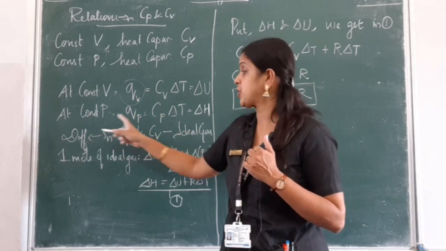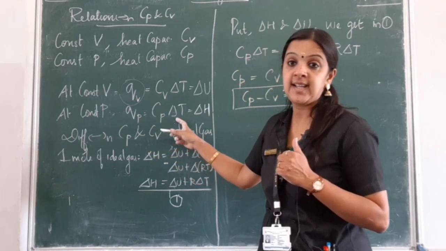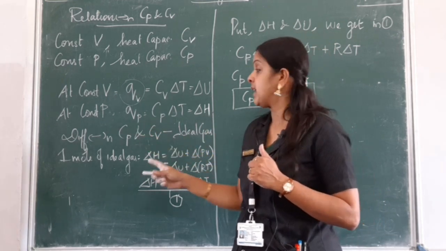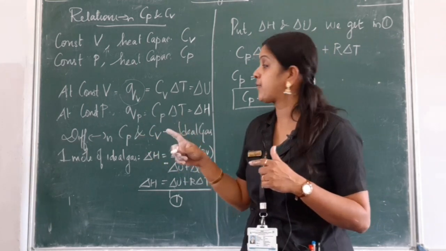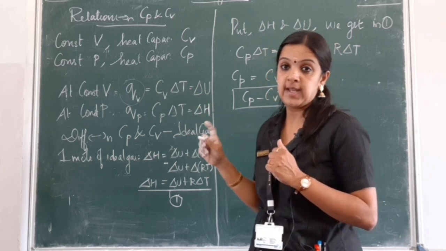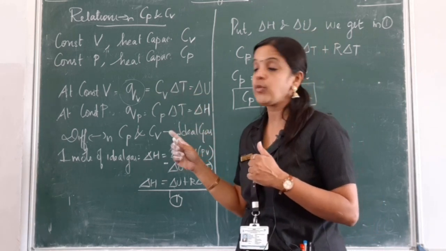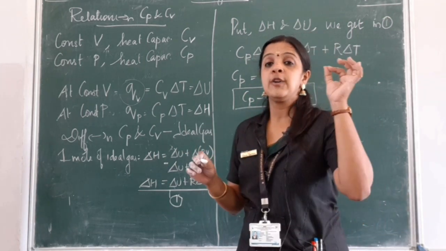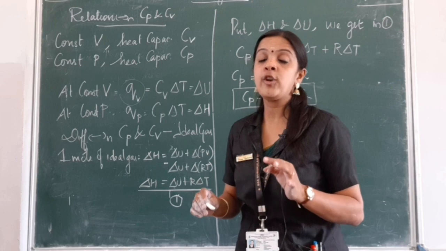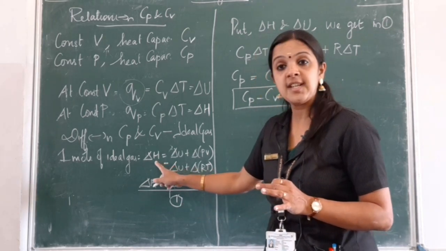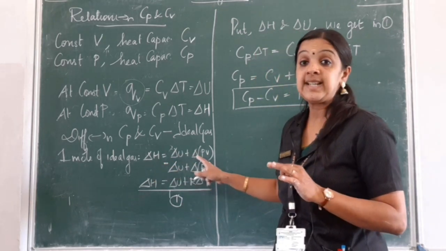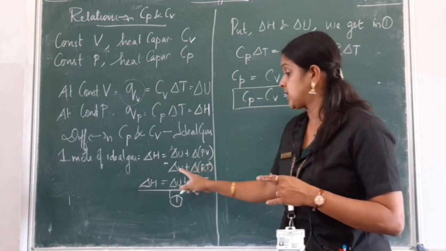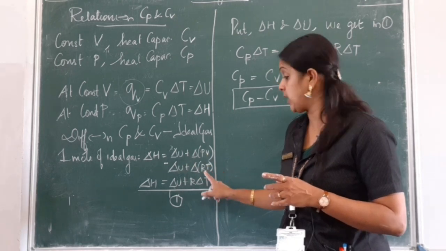Now at constant pressure, Qp is equal to Cp del T, which is nothing but del H, because del H is equal to Qp. Now we are going to find the difference between Cp and Cv. So Cp minus Cv, how can you do that? We are going to do it using the ideal gas equation. For 1 mole of an ideal gas, del H is equal to del U plus del PV, because it can be P del V or del PV. Similarly, PV is equal to RT.